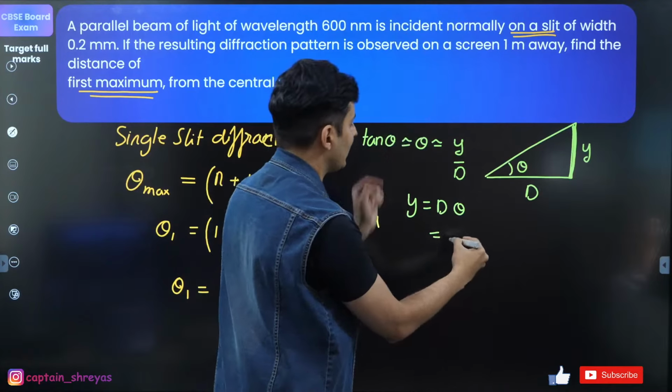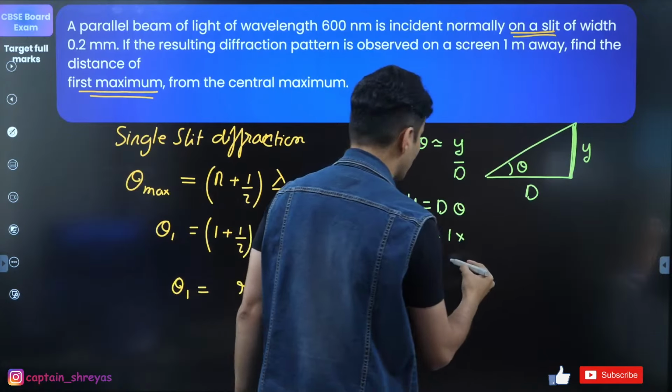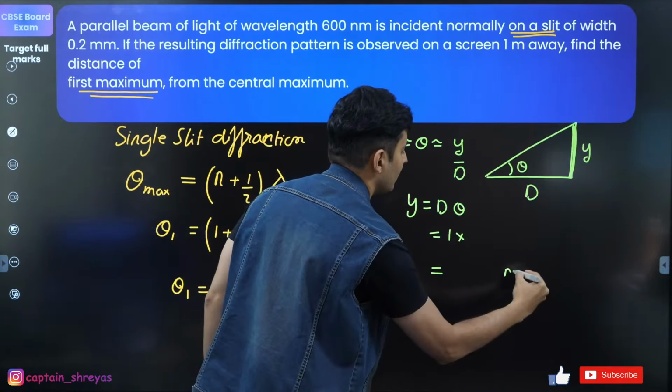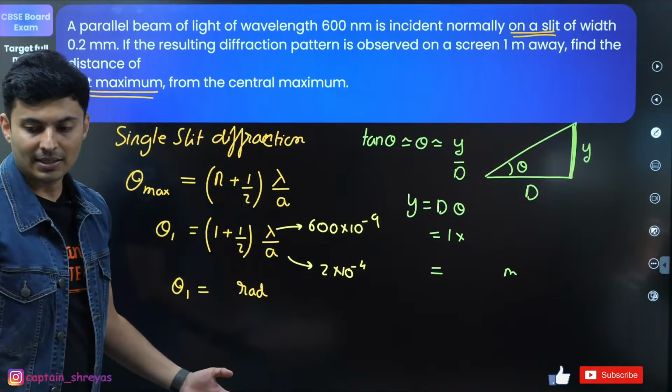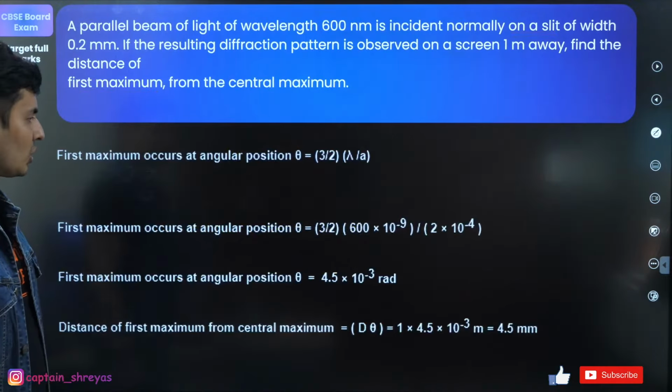So d is basically 1. Theta, I get it from here, and then I get the answer in meters. That's it. This is how it is. Just check it out.